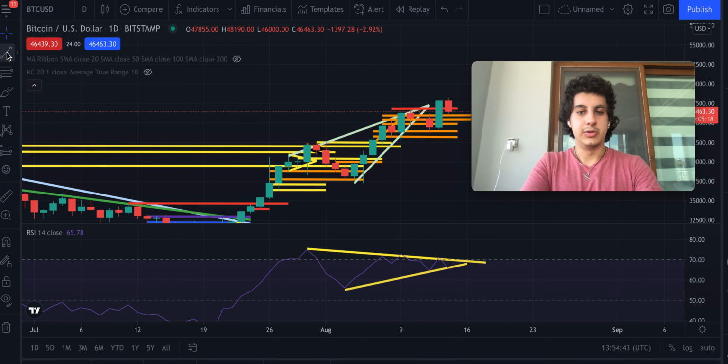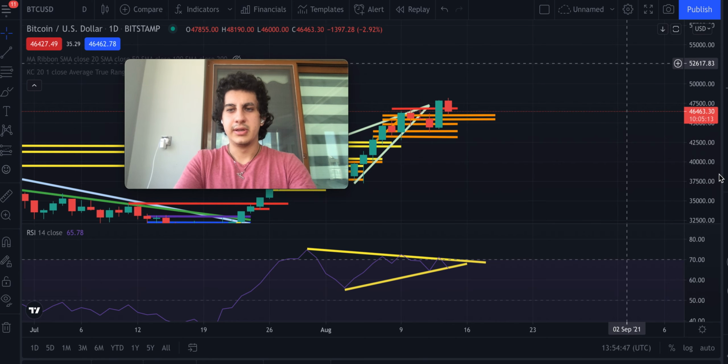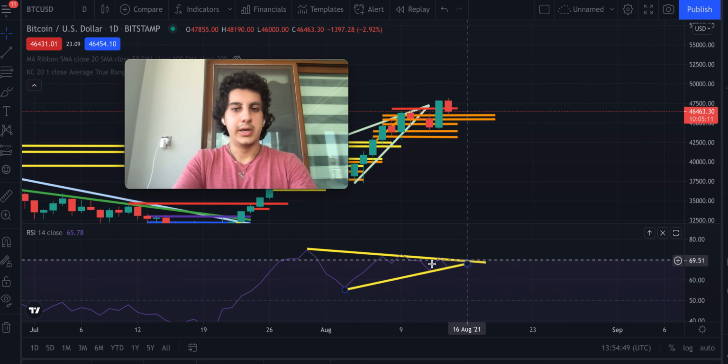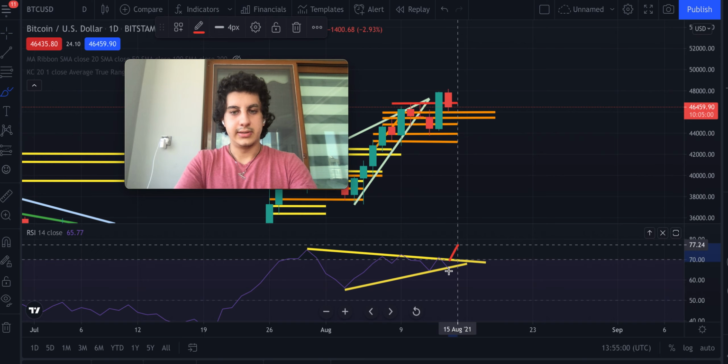But there's a slight weakness on the price action right now because there's strong resistance around this region. So if we see a big movement downwards, then that could be a reason because the RSI was in this triangle and it was going to form a movement either upwards or downwards. So like that or like that.